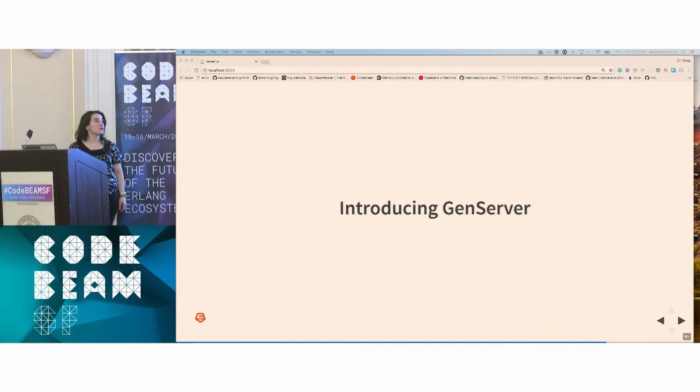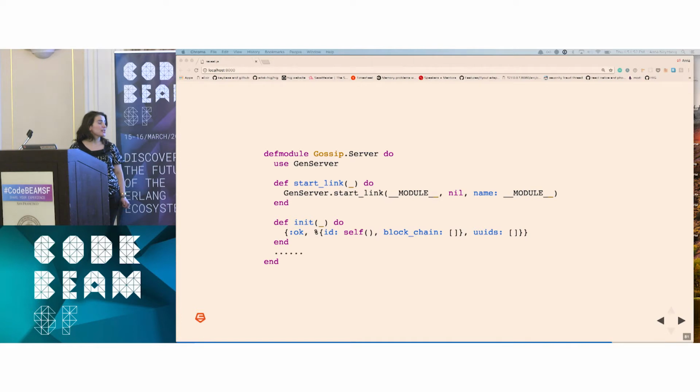And so to create a GenServer, we're going to pull in that behavior. We call GenServer.start_link and give it our module name. It takes an init callback, and we're starting with a struct. It's going to be our process ID as the ID, our list of blocks for the blockchain, and a list of UUIDs. Every message that gets sent on the blockchain network has a unique ID. The reason for this is when a node receives a message, it can know whether or not it's already processed it. And if it has, then it doesn't need to go through the whole process of validating the transactions or validating all the blocks in the blockchain.